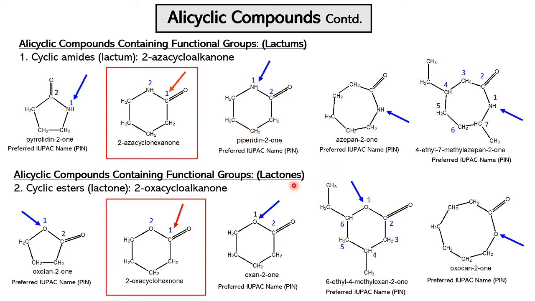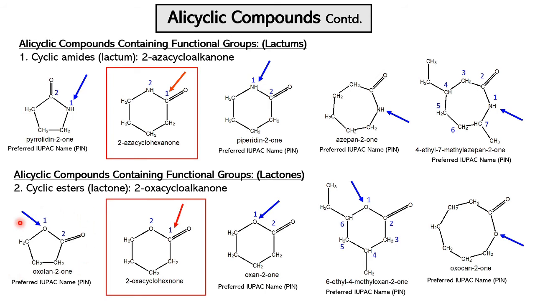So let's continue naming lactones or cyclic esters. The general name for this one is 2-oxacycloalkanone. If you look at this molecule, it is basically a cyclohexanone containing oxygen at second position. So we name like this: 2-oxacyclohexanone. And in the third, fourth and fifth molecules, we are naming as a preferred IUPAC name or PIN.